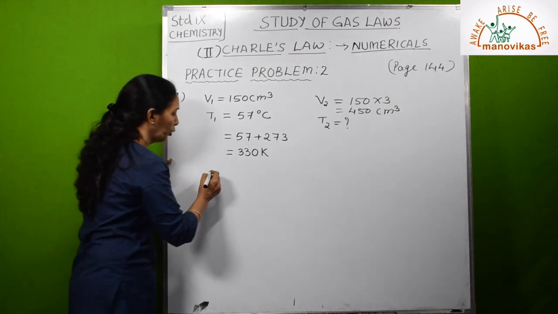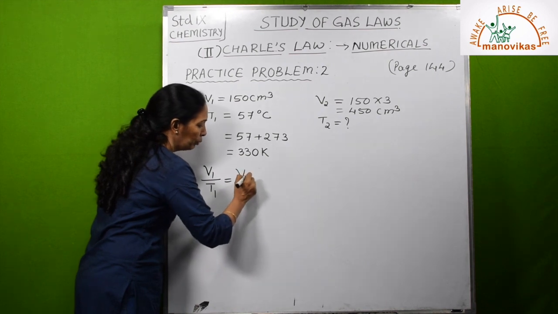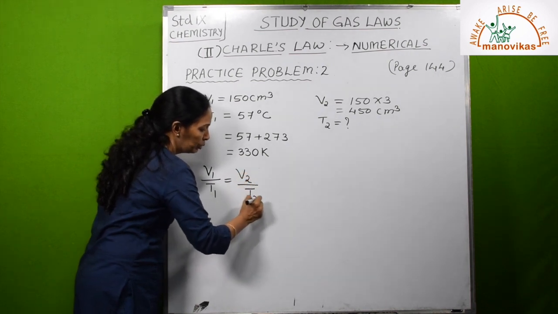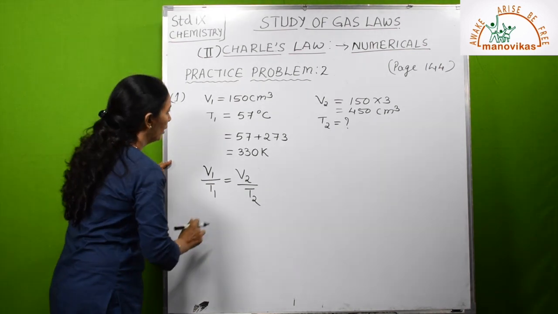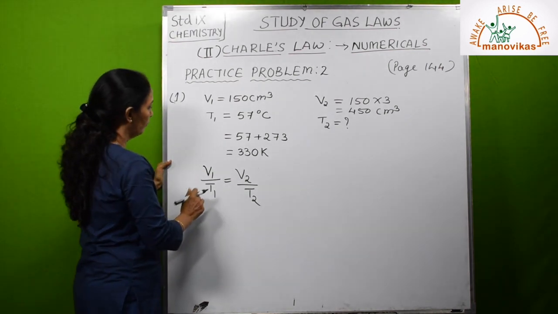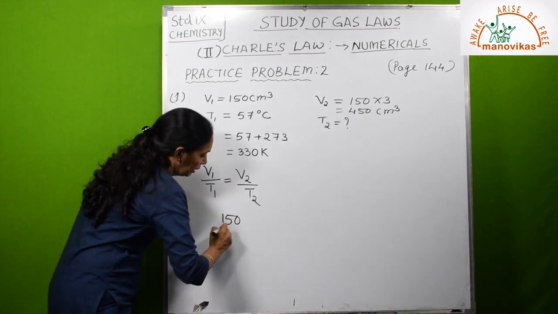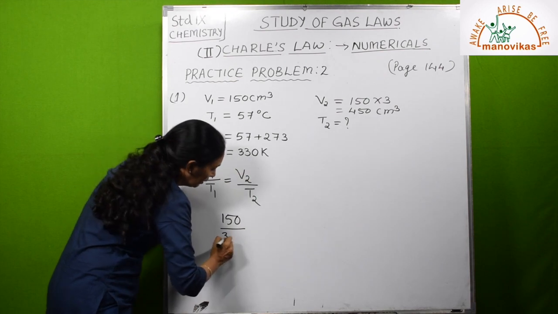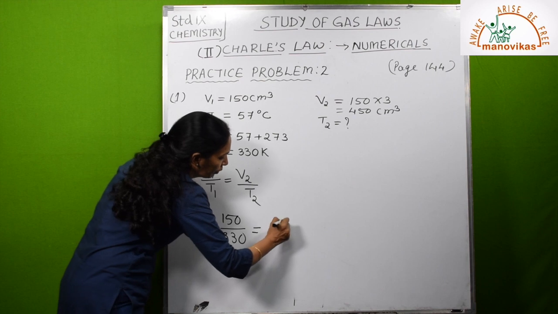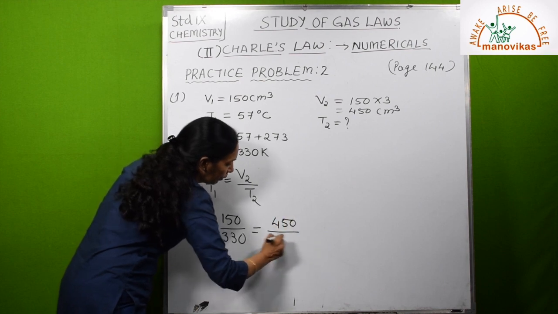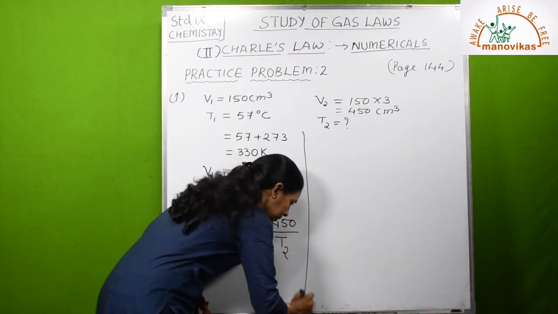Now you have to write the formula. V1 upon T1 is equal to V2 upon T2. Then substitute the values. So what is V1? V1 is given 150. So 150 upon 330. V2 is 450 upon T2. Then let us solve this.